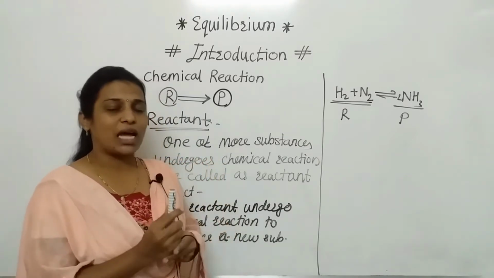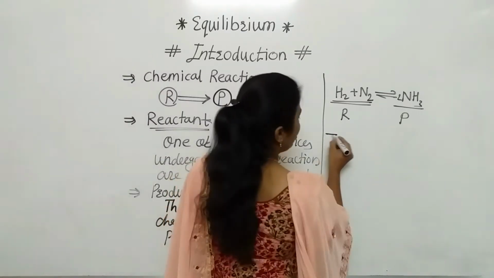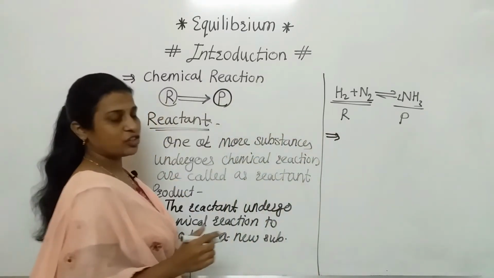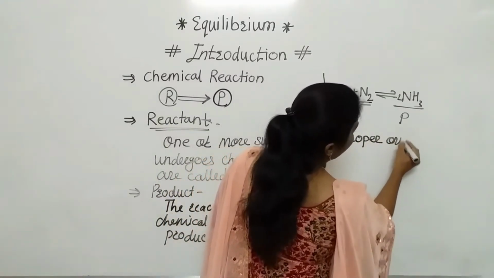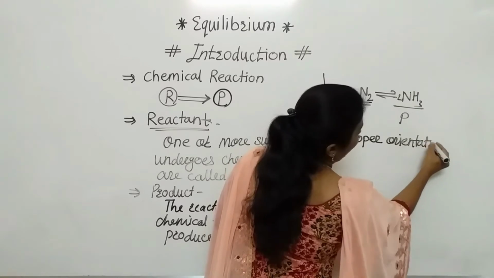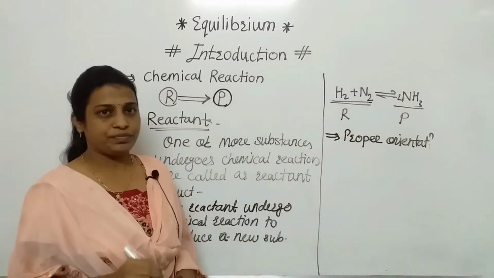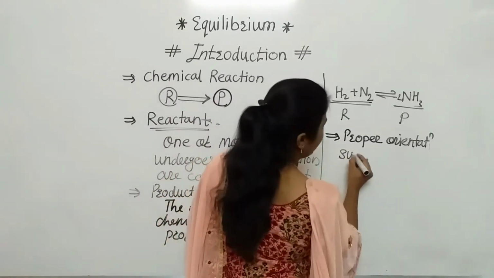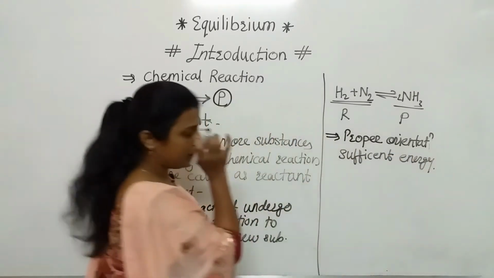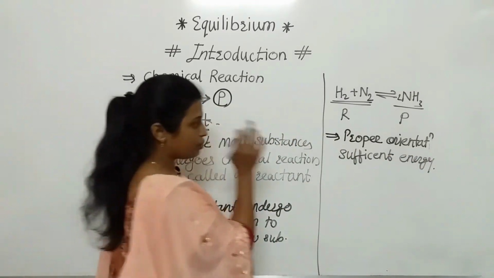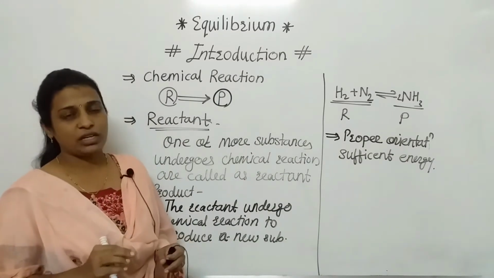It indicates that the proper key is very important. So here also, for any chemical reaction, proper orientation of the reactant molecules is very important. And second, a sufficient amount of energy is also required for any chemical reaction. So the first term is proper orientation and the second one is sufficient energy.